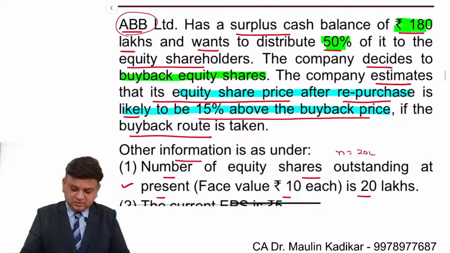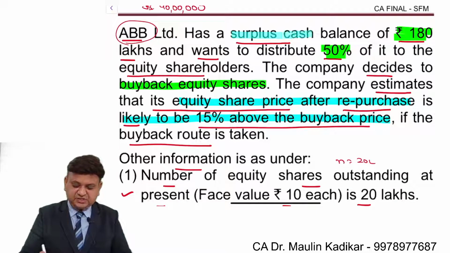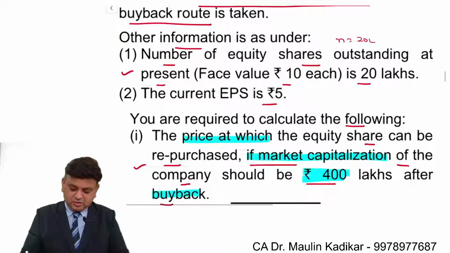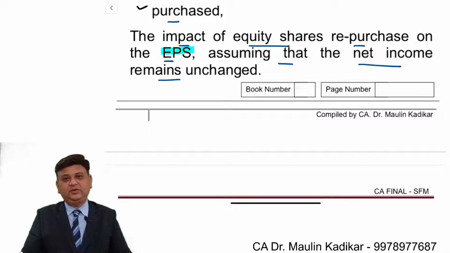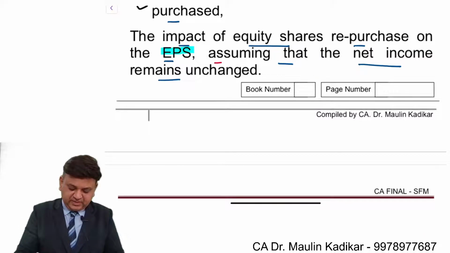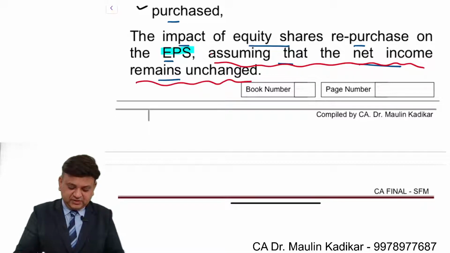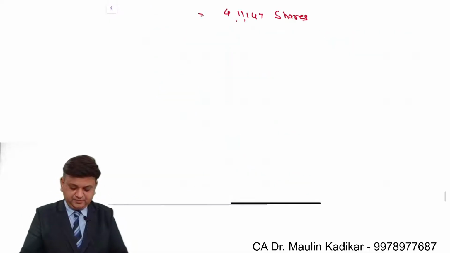Dear students, over here, the language of the question speaks very clearly. There is a surplus cash. Over here, the question says that you're required to compute that. So what is the impact on EPS? We don't have to write only increase or decrease. We have to compute that in absolute terms. Very good clarification is made, assuming that the net income remains unchanged. Even if this information would not have been given, we would have made the same assumption. And accordingly, we are required to calculate the answer.